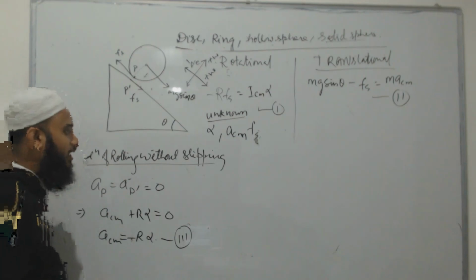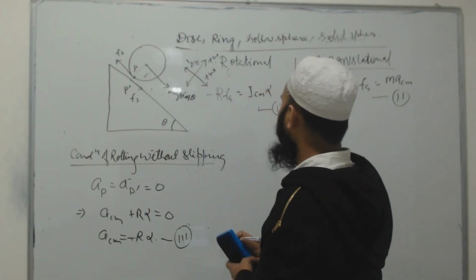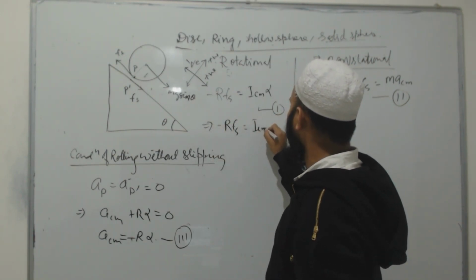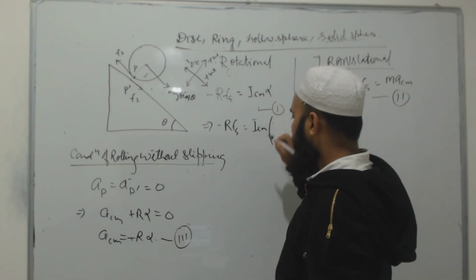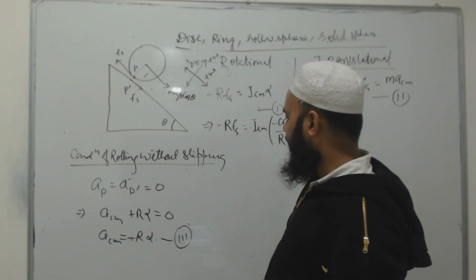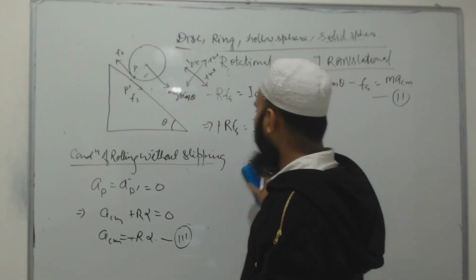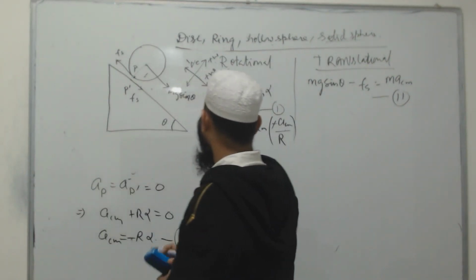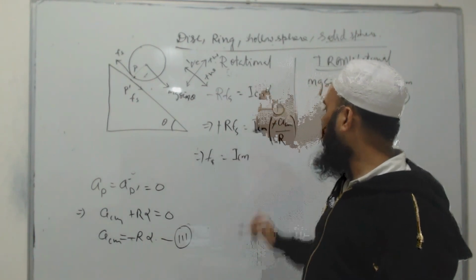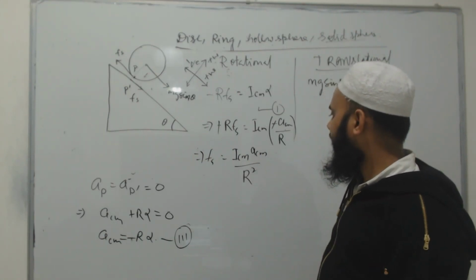This will be equal to minus R alpha. If I put it in the first equation, what will I get? This will be equal to minus R into Fs, which equals I about center of mass into minus ACM into R. The minus signs cancel out, and from here you will get Fs equals ICM times A center of mass divided by R square.